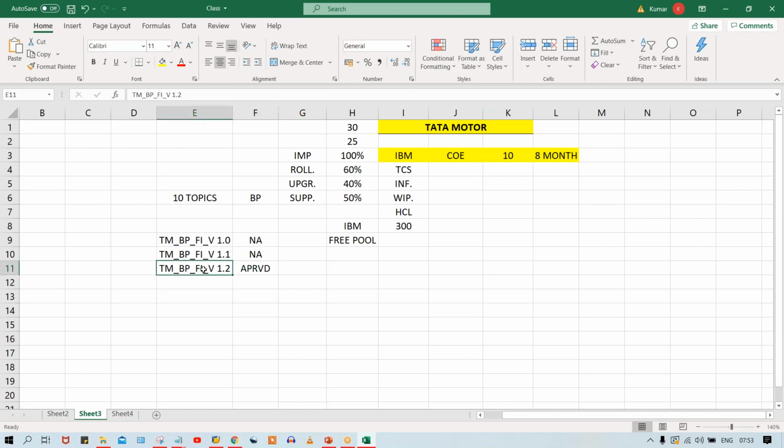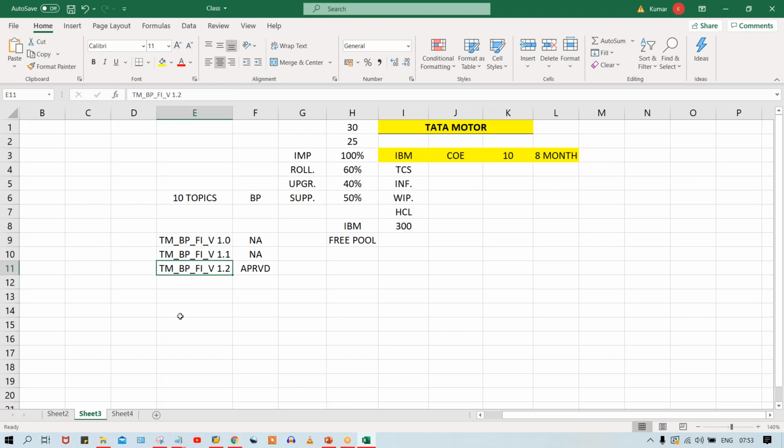So if it is approved, take the printout and produce it before the client for sign off for their signatures. Okay, so now there might be a question during the interview: which version of the blueprint is going to be sent to the client for sign off purposes? So now you just have a look here, guys, and tell me which version of the blueprint is going to be sent to the client for sign off purpose.